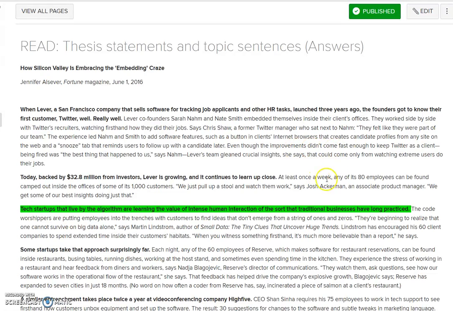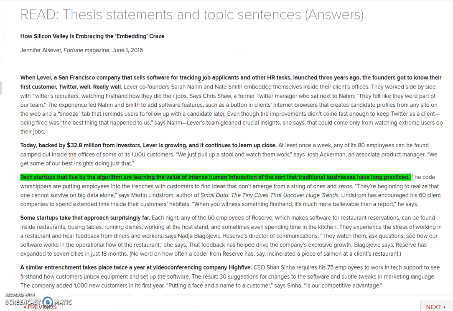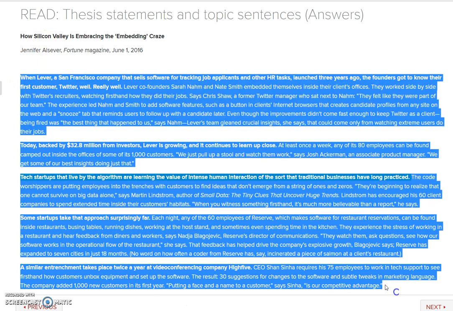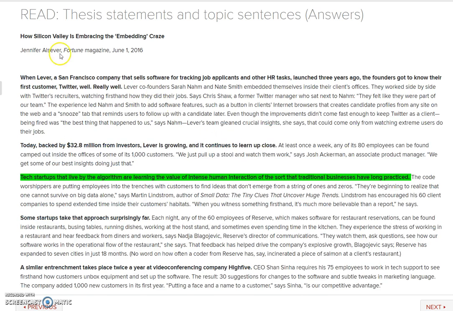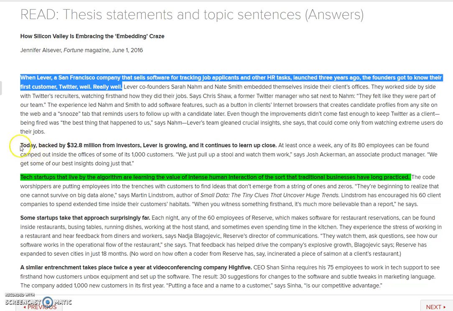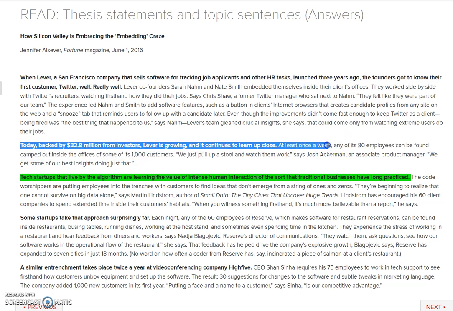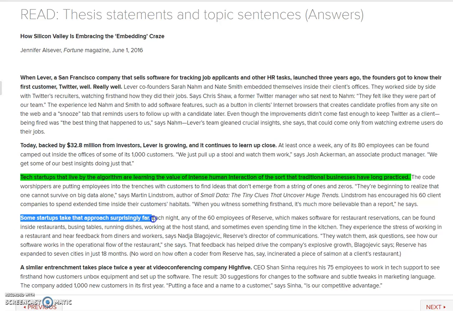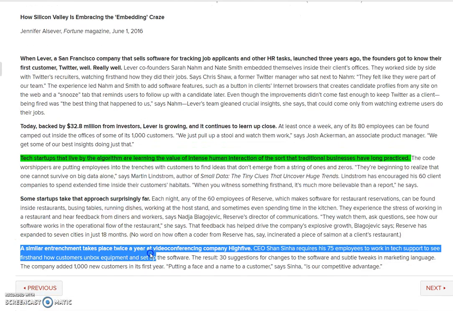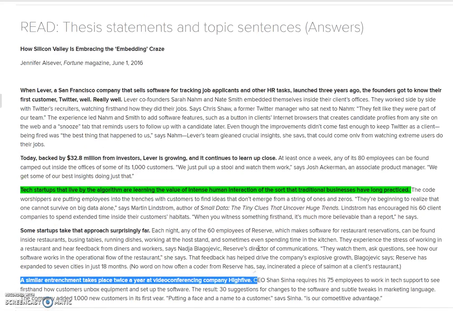All right, let's talk about these thesis statements and topic sentences. So looking at these 5 paragraphs, you'll notice one thing is that the very first sentence of each paragraph is put in boldface. And that is the most common place to have a topic sentence. It doesn't always happen. In particular, in an introduction, sometimes the topic sentence will come near the end. But these are pretty well-behaved sentences with a topic sentence at the beginning.